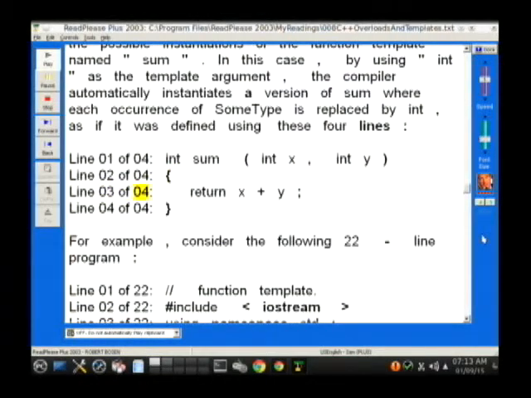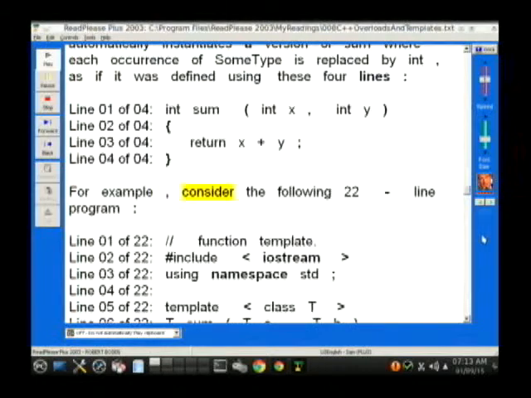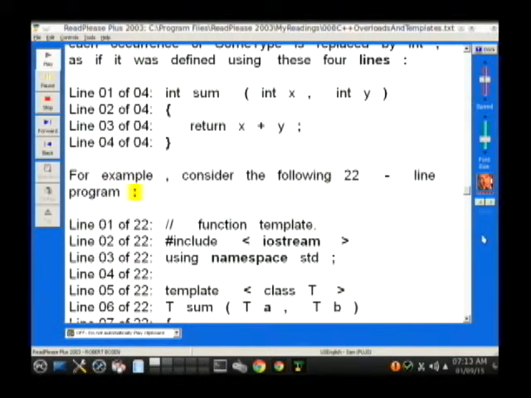Line 3 of 4: return x + y; Line 4 of 4: close curly brace. For example, consider the following 22-line program: